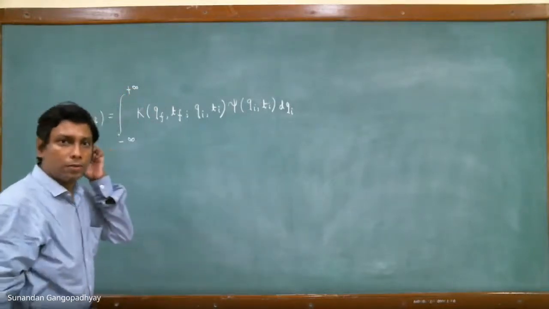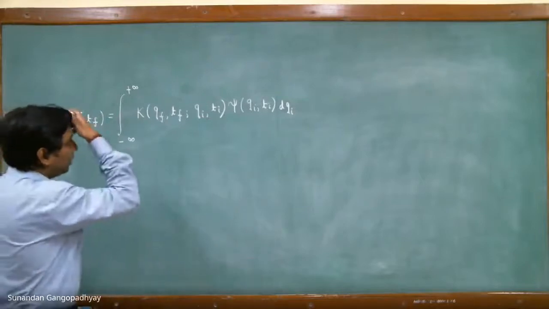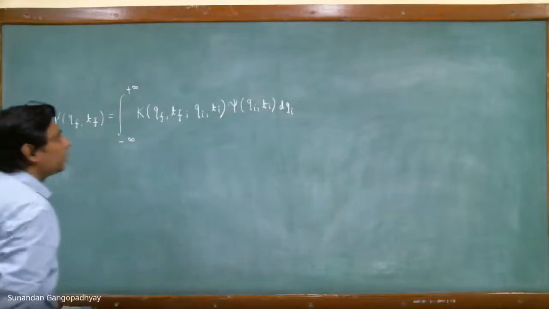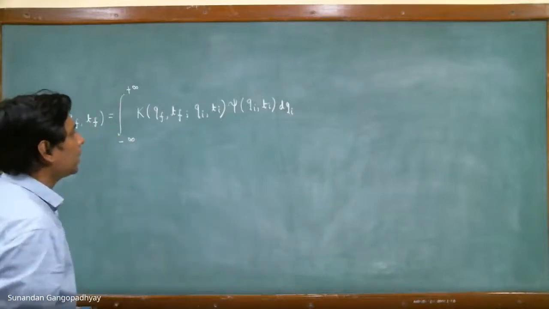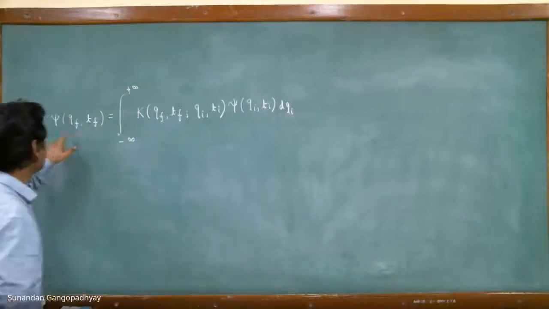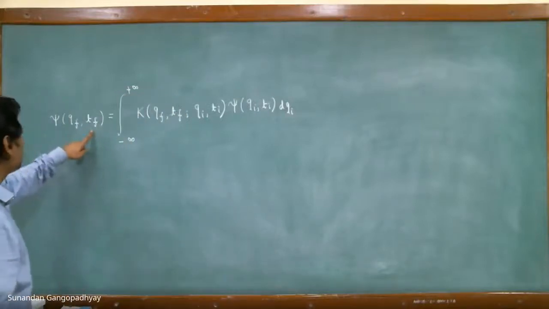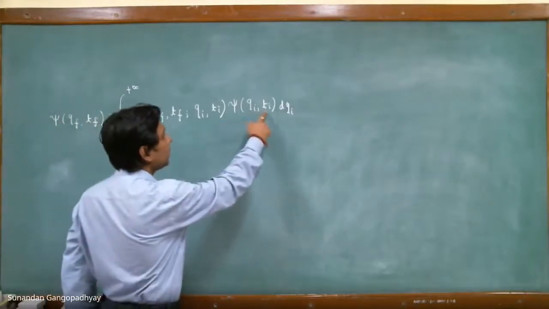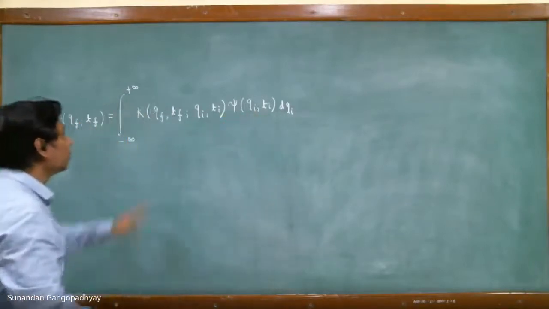and now we have mentioned that this is the propagator, and this propagator gives us the wave function at the final time tf, at the final position qf, given the wave function at the initial time ti at position qi. So this is the propagator.